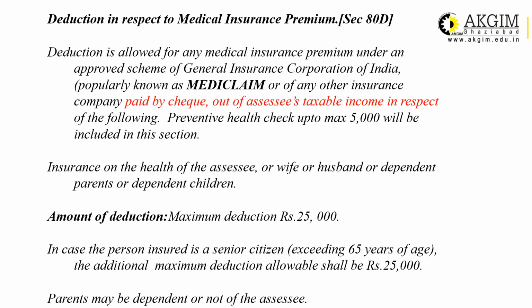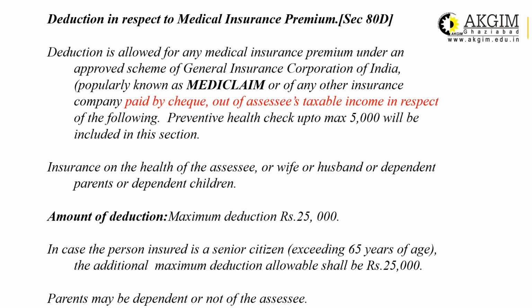For preventive health checkup, up to maximum 5,000 will be included in this section. That means this is the new thing. And preventive health checkup means you are not ill, you are not hospitalized, but for maintaining your health you are taking preventive health checkups, going to the doctor. Then these type of expenses will be covered under section 80D, and the maximum amount will be 5,000.